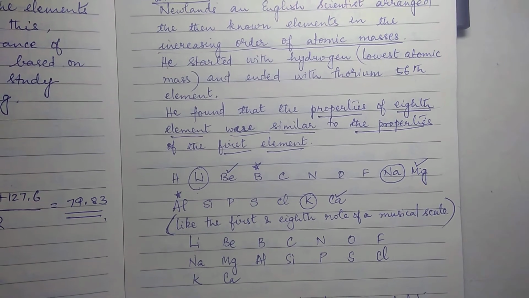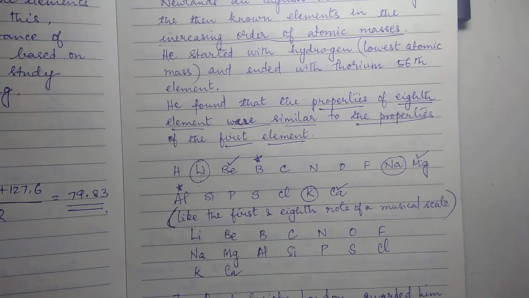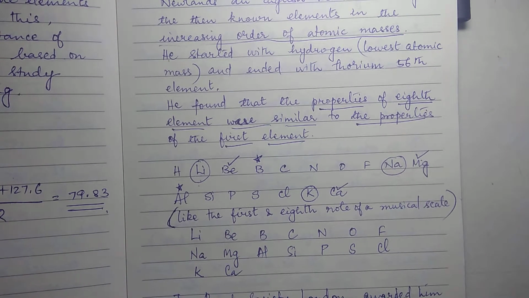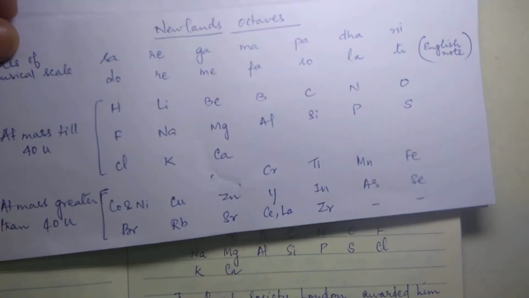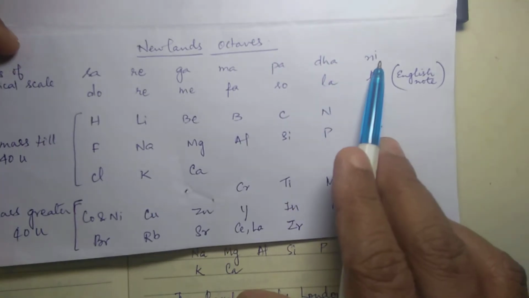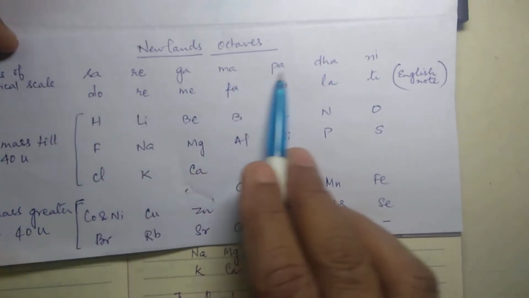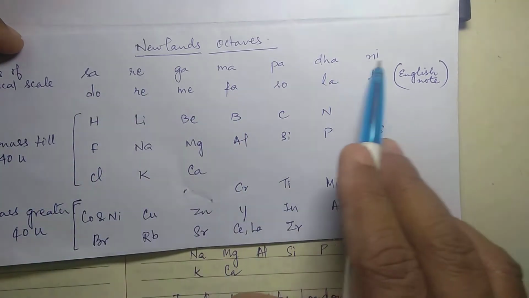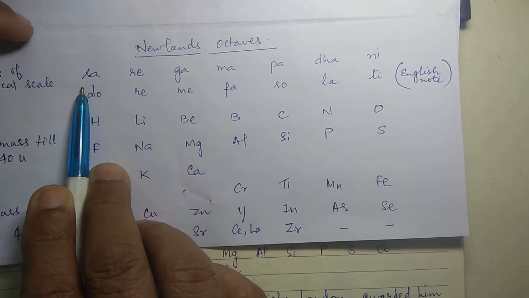And why did he call it the law of octaves? Because it was just like the first and the 8th note of a musical scale. Musical scale में क्या आता है? You have sa, re, ga, ma, pa, da, ni. These are the 7 notes. And the 8th note will be similar to that of sa. After 7 notes, again you come back to the first note.